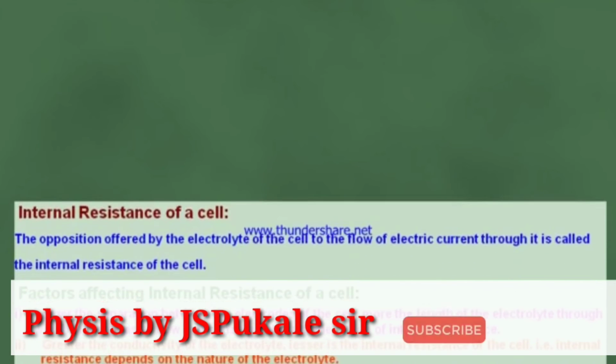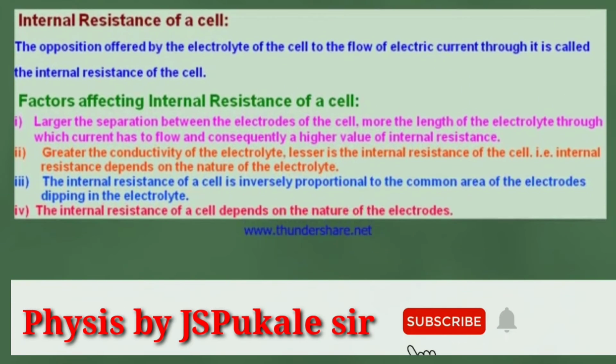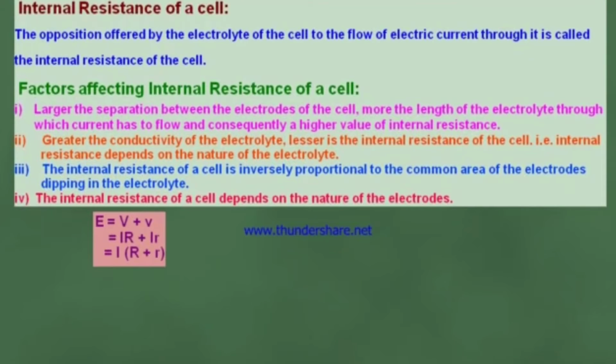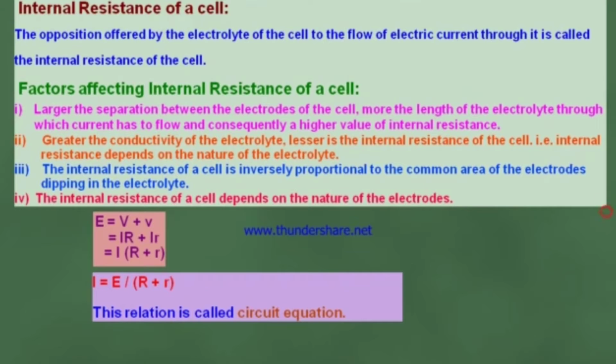Internal resistance of a cell. The opposition offered by the electrolyte of the cell to the flow of electric current through it is called the internal resistance of the cell.